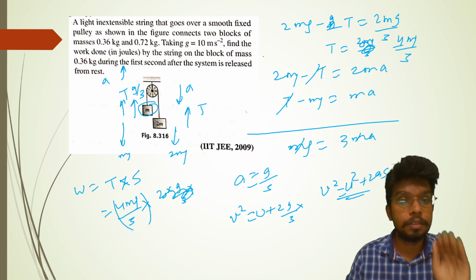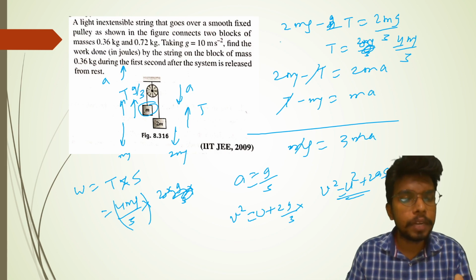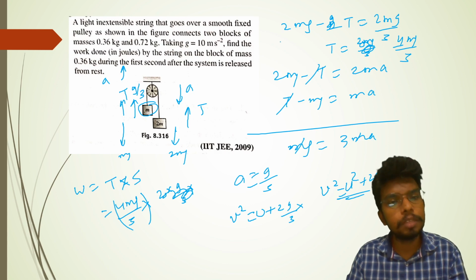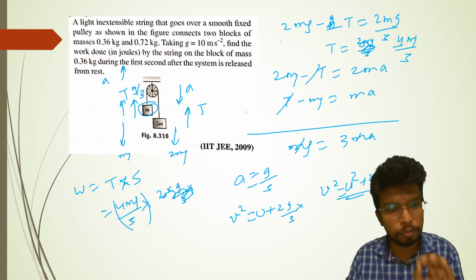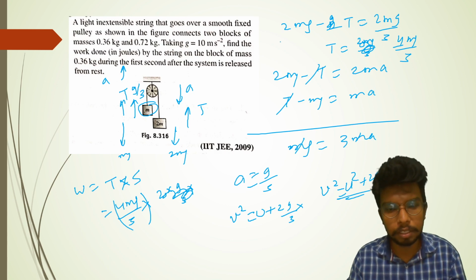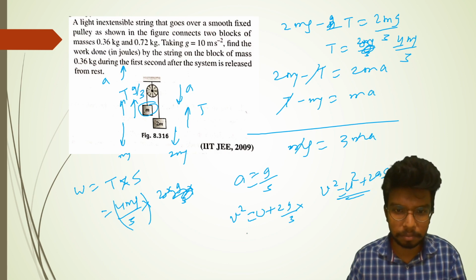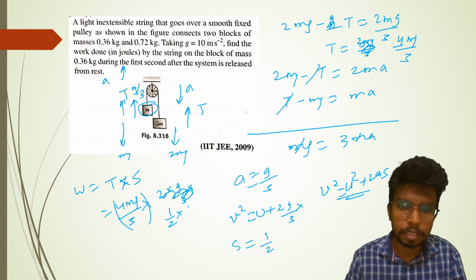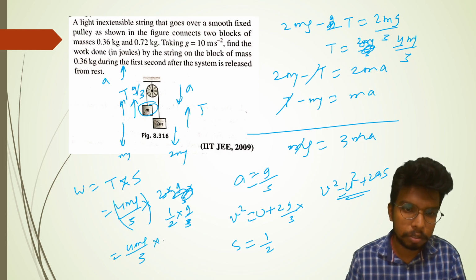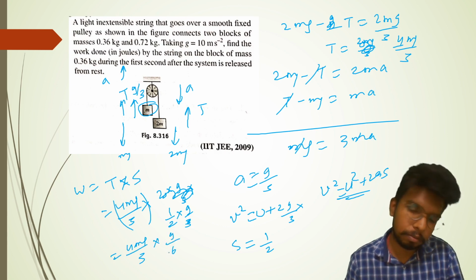One second, calm down. Find the work done in joules by the string on the block of mass 0.36 kg during the first second after the system is released. So we need to find how much the system has moved in 1 second. What do we have? We have the acceleration. s equals ut plus half at square. So half a is g by 3, time is 1 only. So it's going to be 4mg by 3 into g by 6.